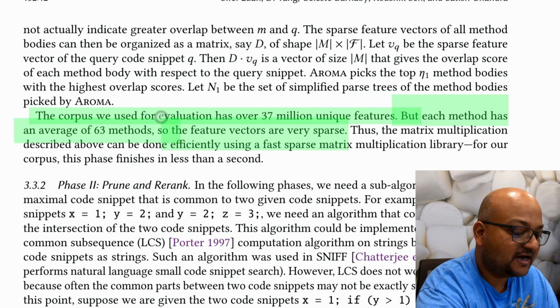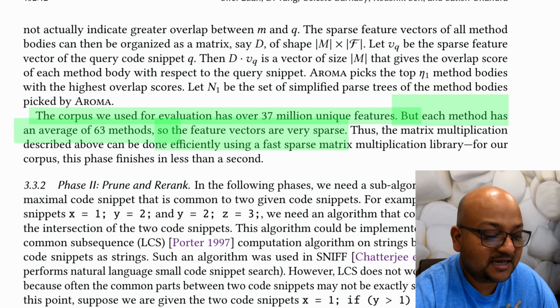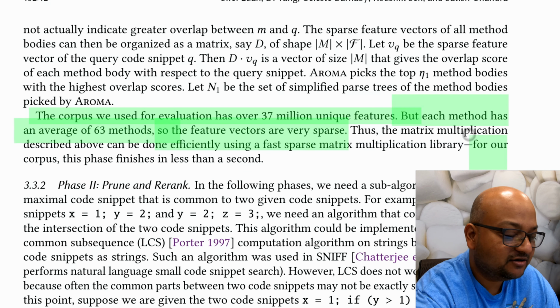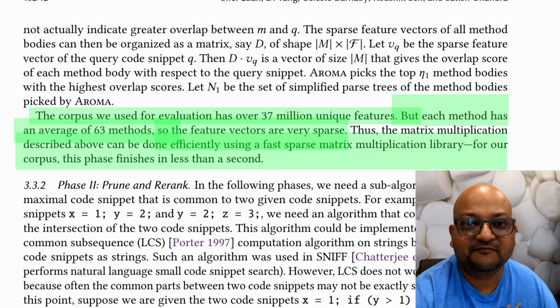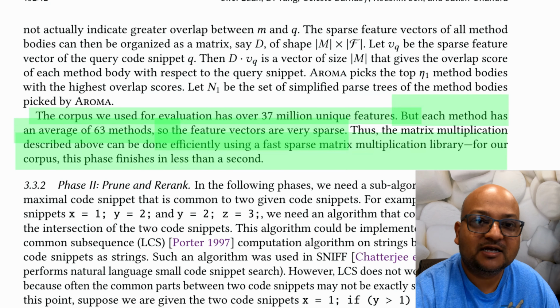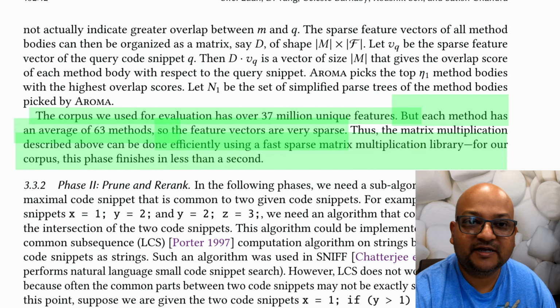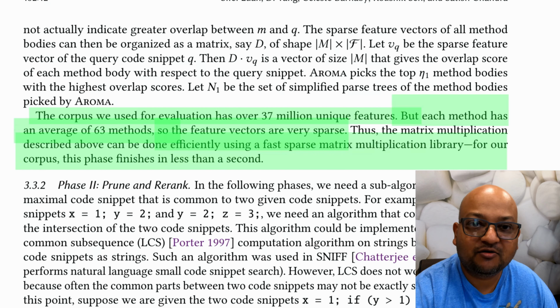So these feature vectors are very sparse, and it turns out that you can do matrix multiplication over sparse matrices very, very fast. So even over a very large corpus that you're searching over, if you represent the features as a large but sparse matrix, you can multiply that matrix very, very quickly. In fact, they notice that it happens in under a second.